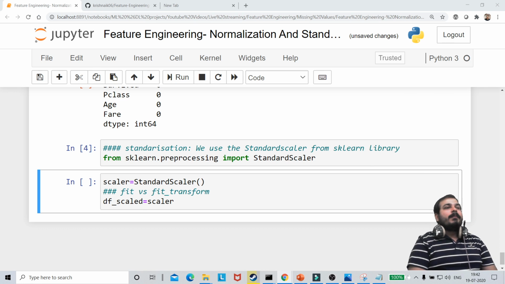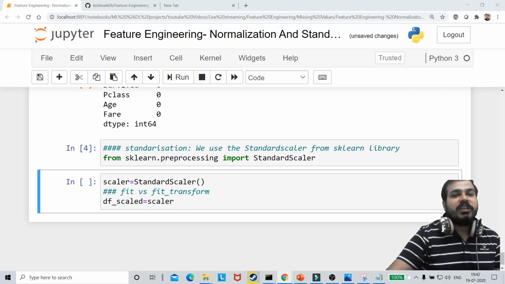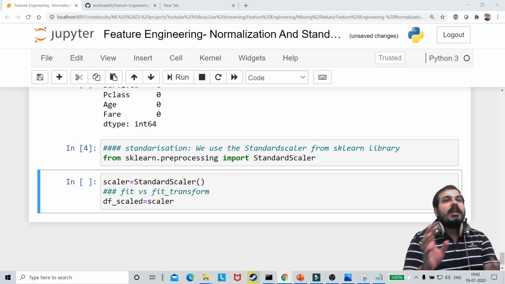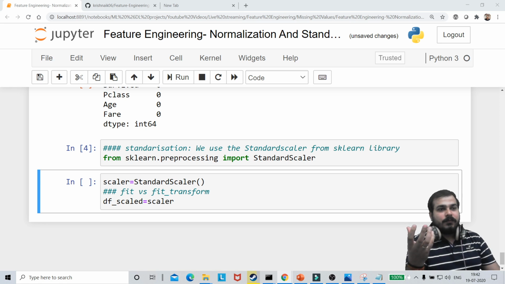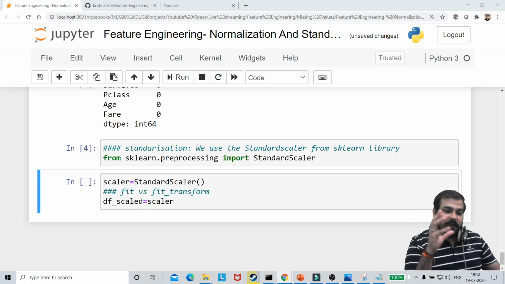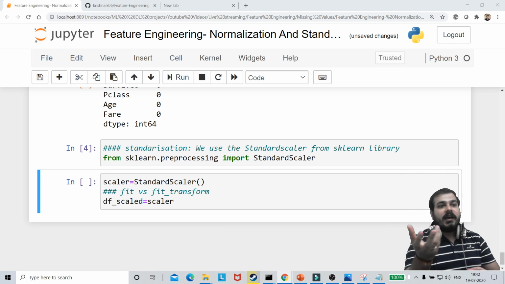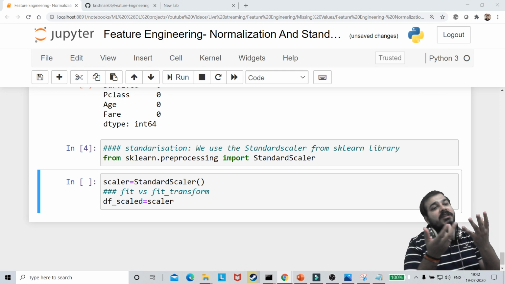Always remember one thing, guys: with respect to machine learning algorithms, we only do the fit. We train our data with that. And suppose you want to change the data, at that time we have to apply the algorithm and change the data, so I have to use transform also. Here the data transformation, the feature transformation, is happening.